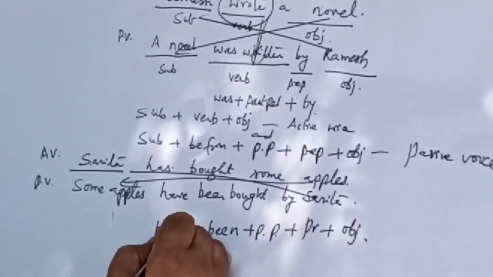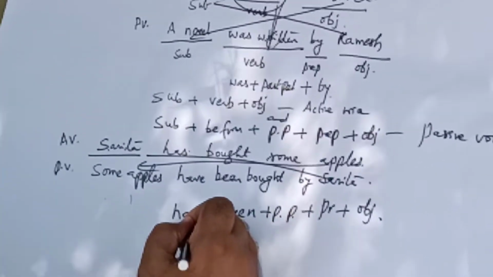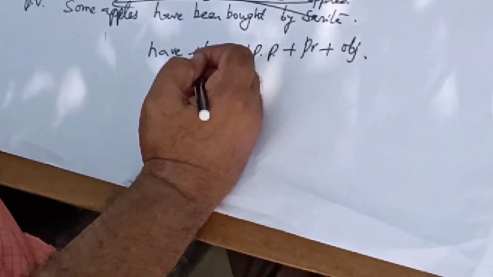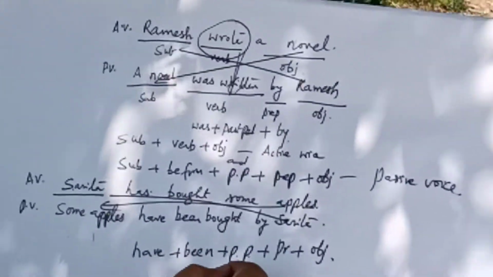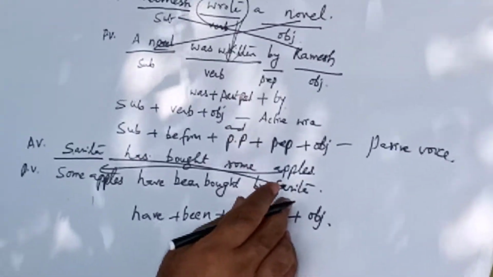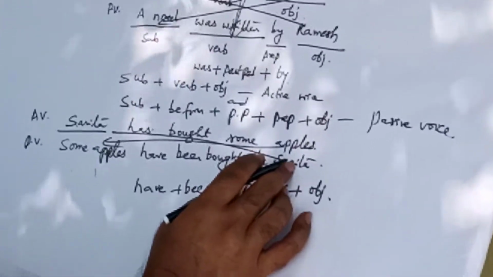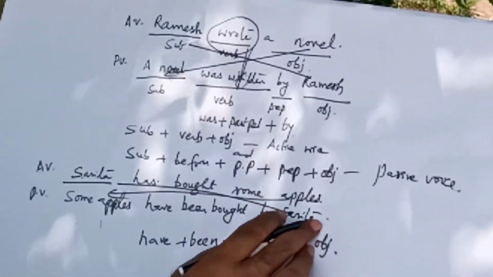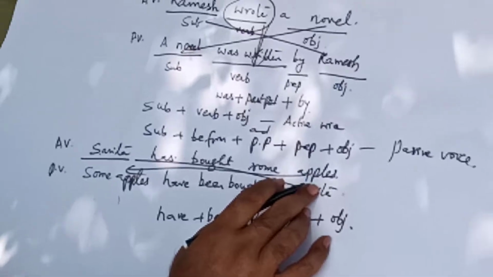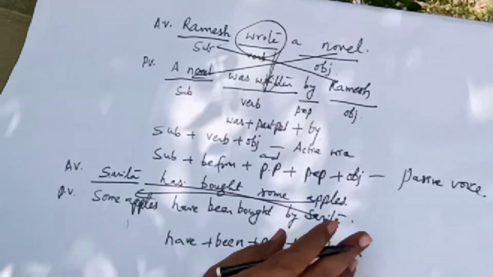So you have to remember one more thing. When you convert a sentence from active voice into passive voice, there should be an agreement between the subject and the verb. So what do you mean by subject-verb agreement? If the subject is singular, the verb also should be singular. On the other hand, if the subject is plural, the corresponding verb also should be plural.